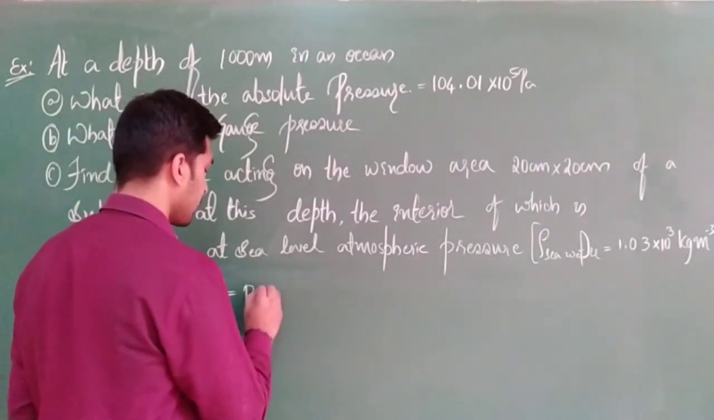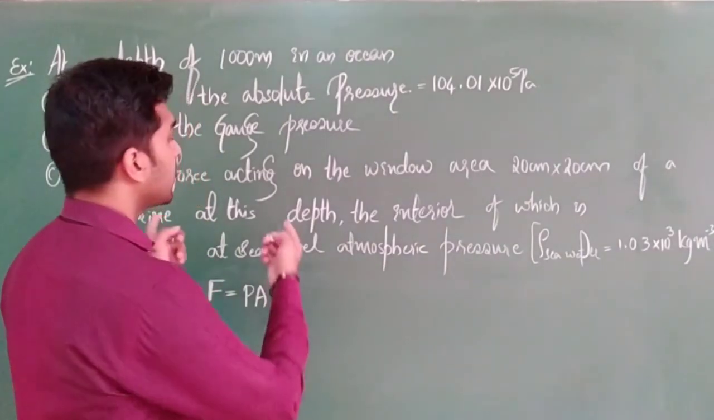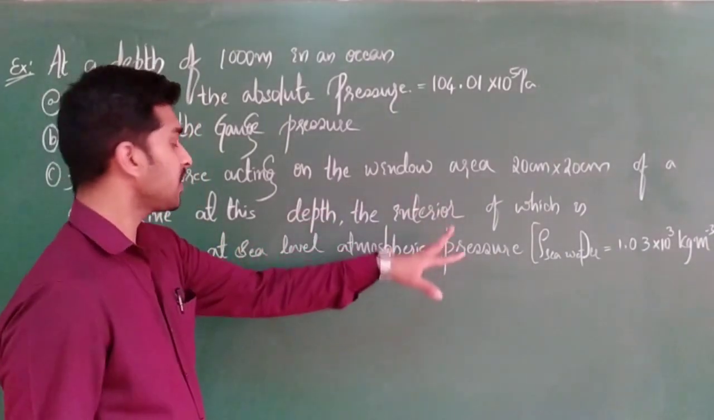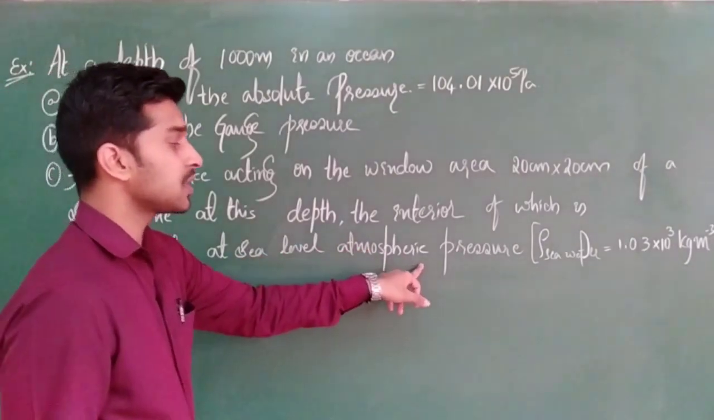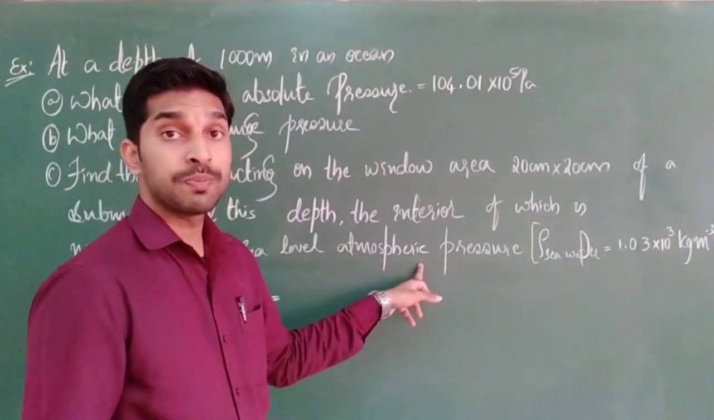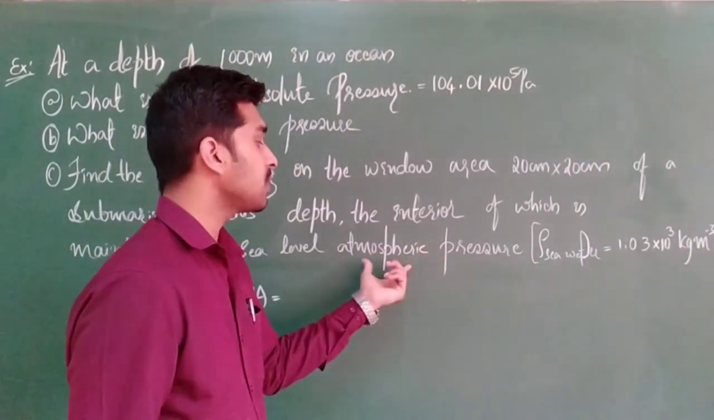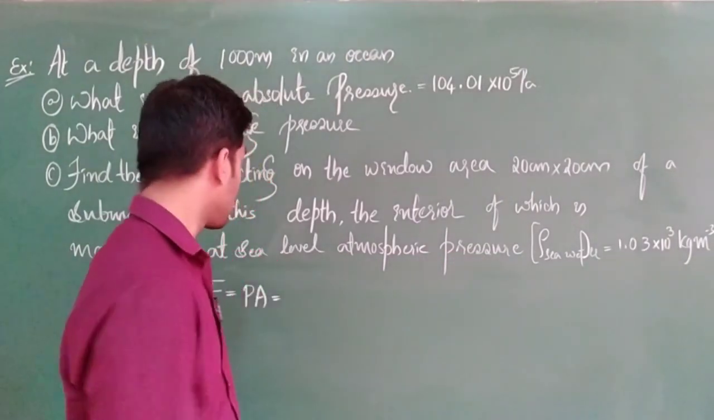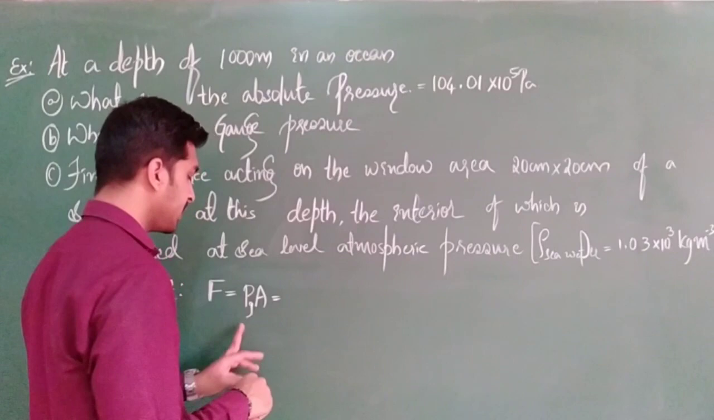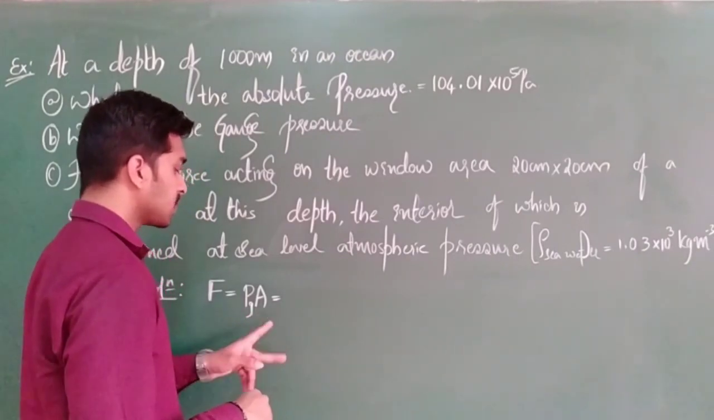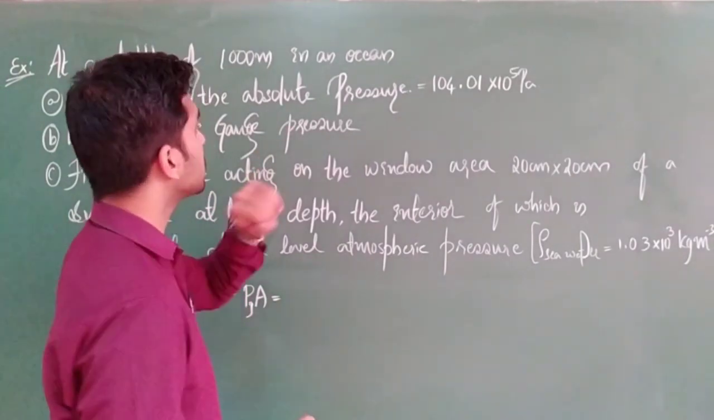Force is nothing but pressure into area. Clear? And they had also said that the interior is maintained at sea level atmospheric pressure. That means above the submarine, the pressure applied is PA plus rho g h, but inside we have only PA. So the net force will become gauge pressure, which is PG into A. So what is our gauge pressure value? How much did we get for B?